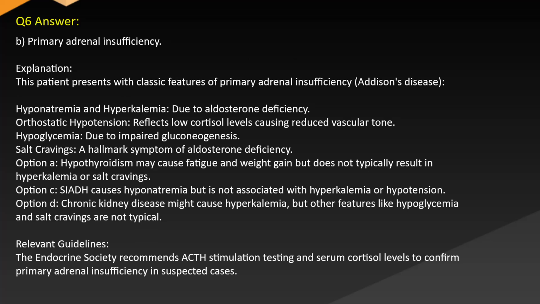Explanation: this patient presents with classic features of primary adrenal insufficiency, Addison's disease: hyponatremia and hyperkalemia due to aldosterone deficiency. Orthostatic hypotension reflects low cortisol levels causing reduced vascular tone, and hypoglycemia is due to impaired gluconeogenesis. Salt cravings are a hallmark symptom of aldosterone deficiency.